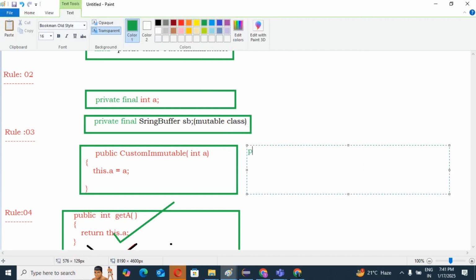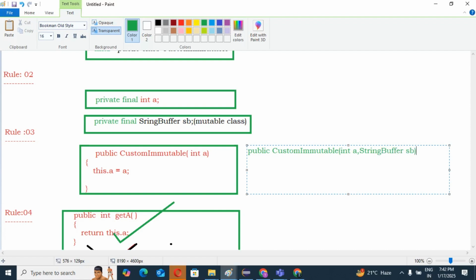So, public CustomImmutable, public CustomImmutable, int a, comma, StringBuffer sb. Yes or no? Tell me.